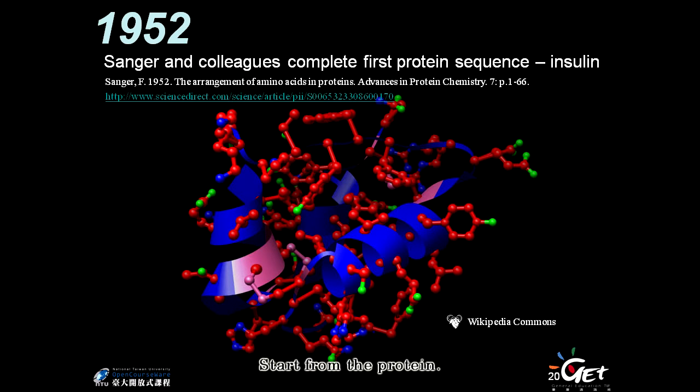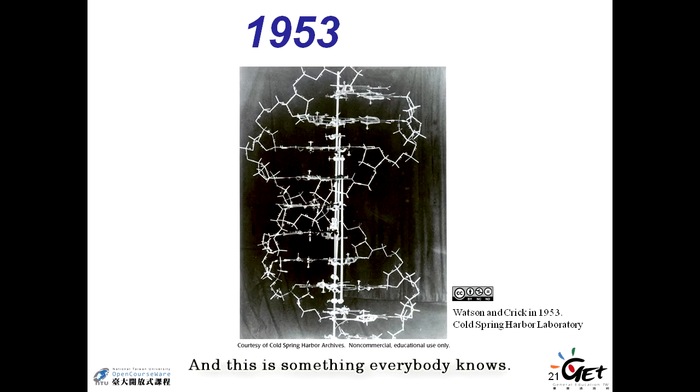Start from the protein. And this is something everybody knows. In 1953, we knew the DNA structure. We knew how exactly the genetic material stores the genetic information.